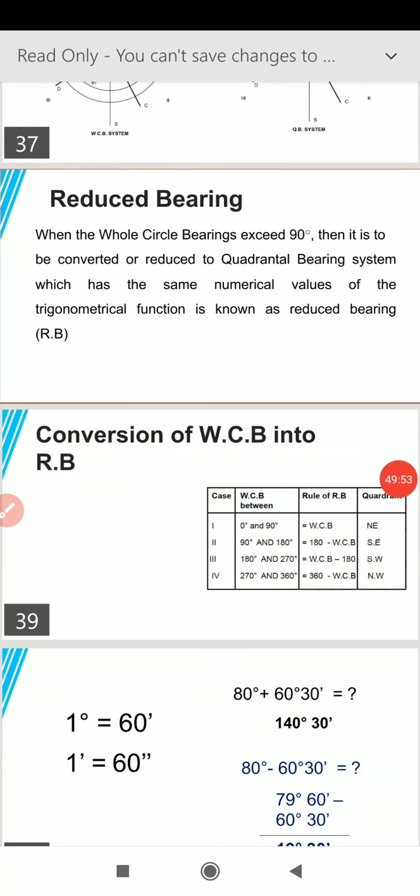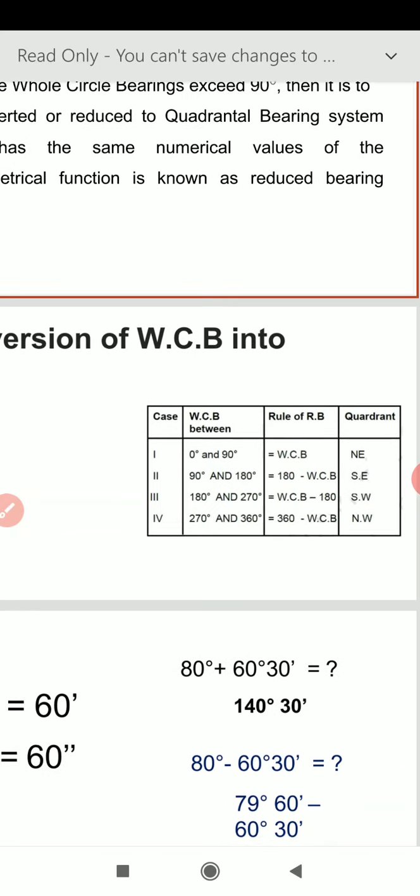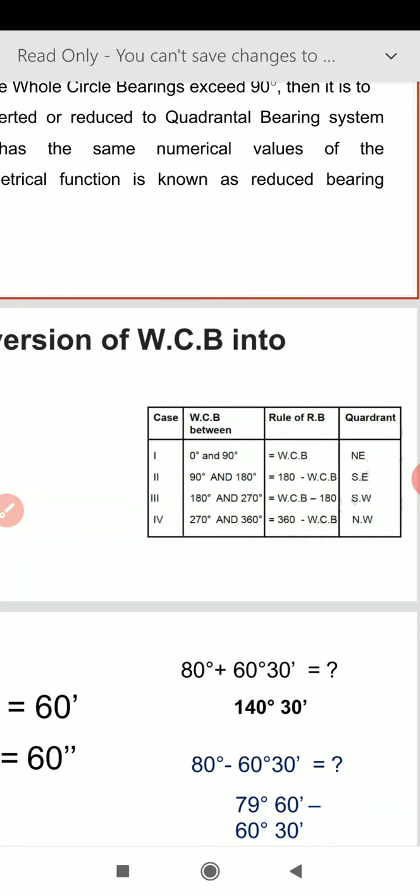In this step, if the line is in the first quadrant, or we say in case 1, when whole circle bearing lies between 0 to 90 degree, then the rule of reduced bearing says that the value of the angle which is the whole circle bearing, the same value is for the reduced bearing. So nothing changes in the first quadrant.